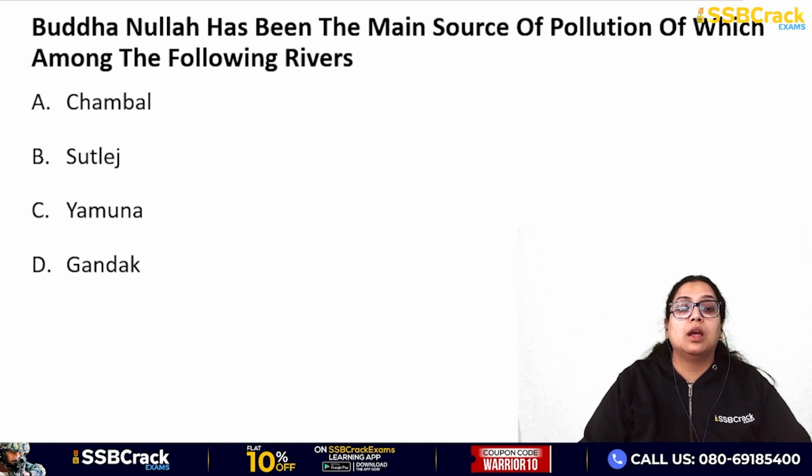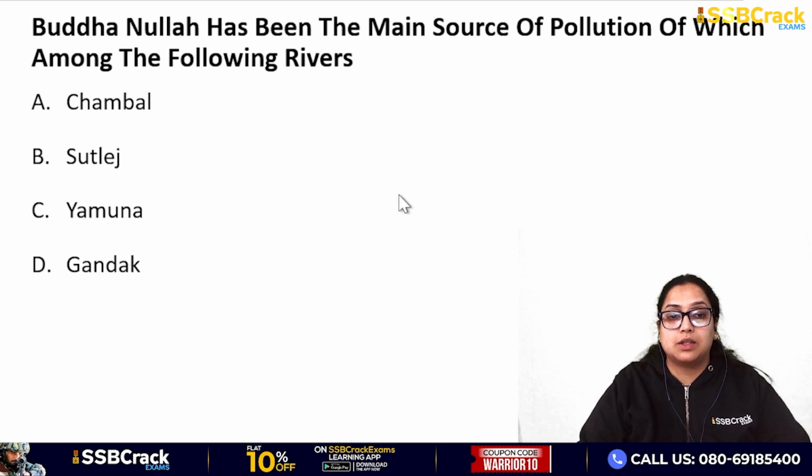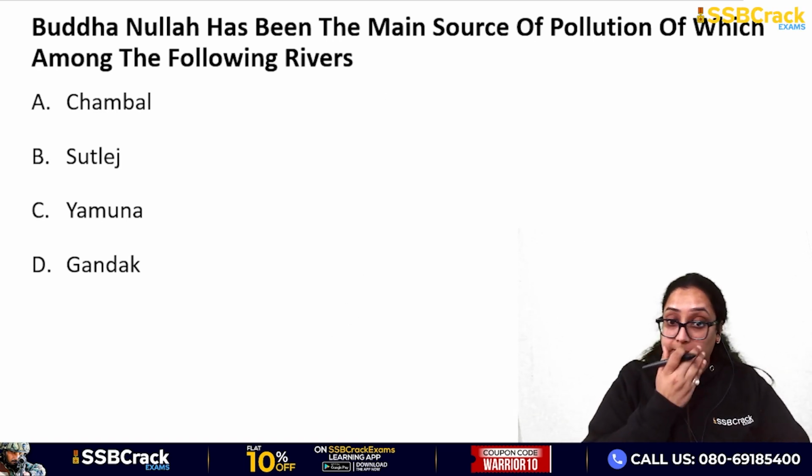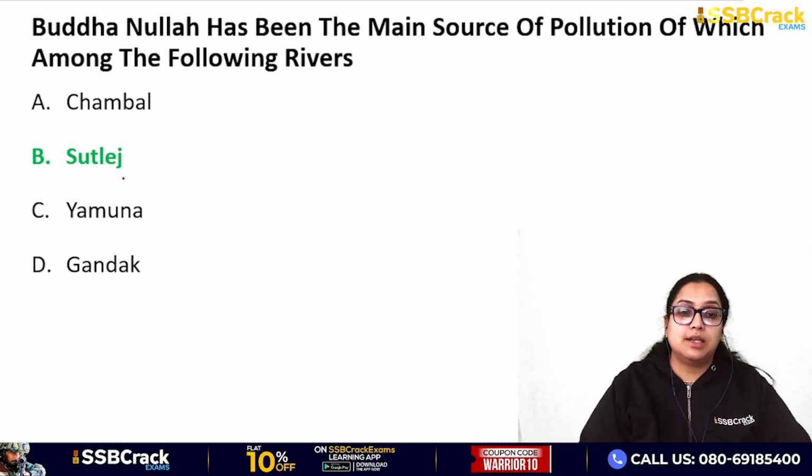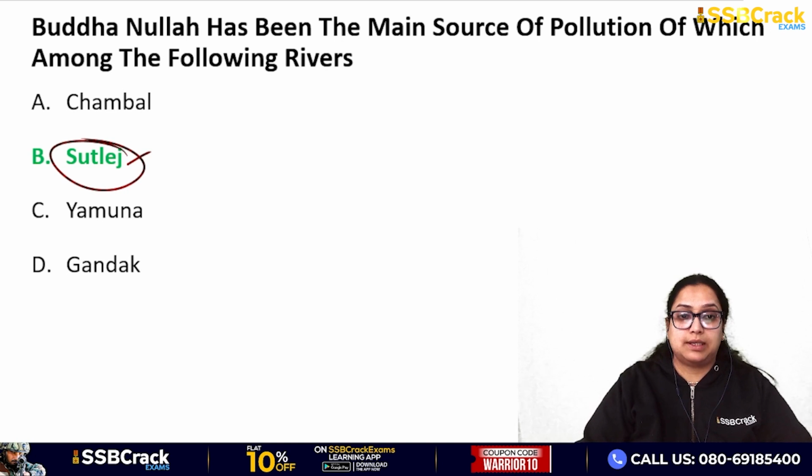Next question: Buddha Nala has been the main source of pollution of which among the following rivers? So you should know that Buddha Nala है कहाँ पर. Chambal, Satluj, Yamuna, Gandak. Okay, so the answer is the Sutlej, correct? So Budha Nala is situated at the river Sutlej, correct?